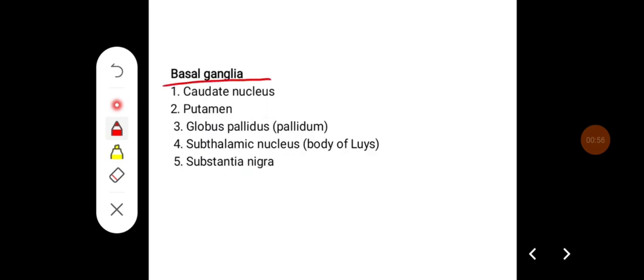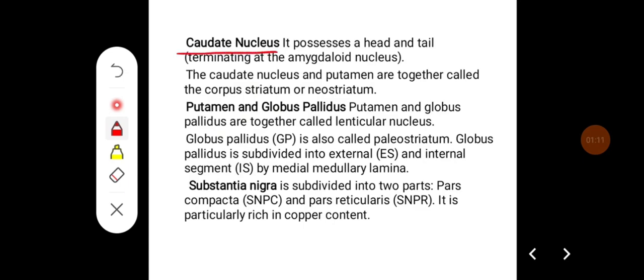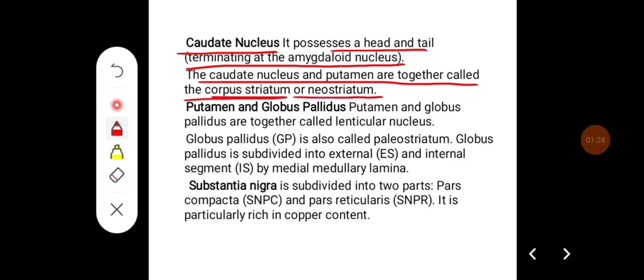Basal ganglia includes different nuclei, which are caudate nucleus, putamen, globus pallidus, subthalamic nucleus, also body of Luys, and substantia nigra. Caudate nucleus possesses a head and a tail, which is terminating at the amygdaloid nucleus. The caudate nucleus and putamen together are called corpus striatum or neostriatum, that is the newer part of the basal ganglia.